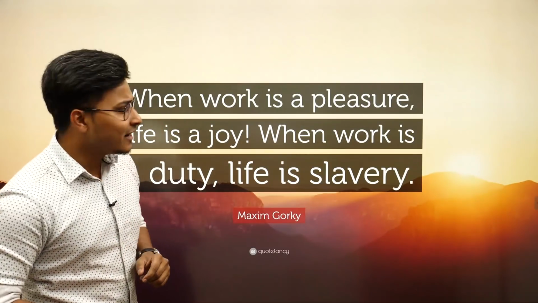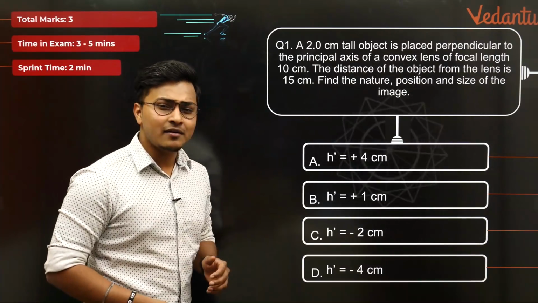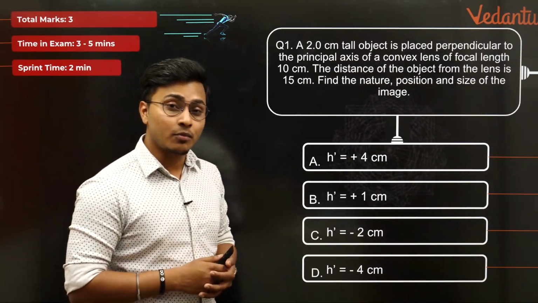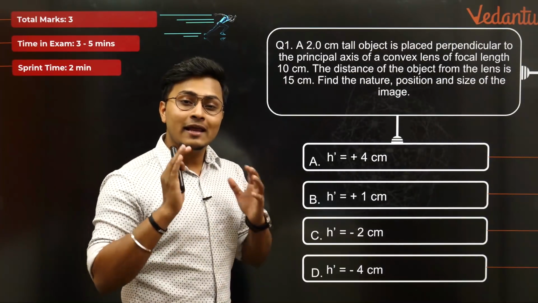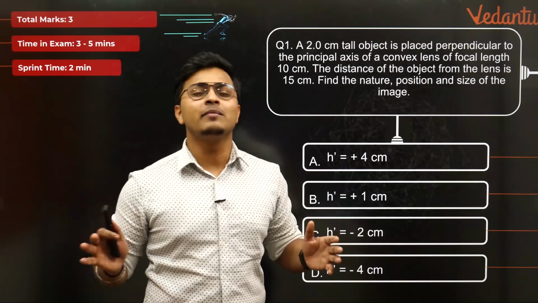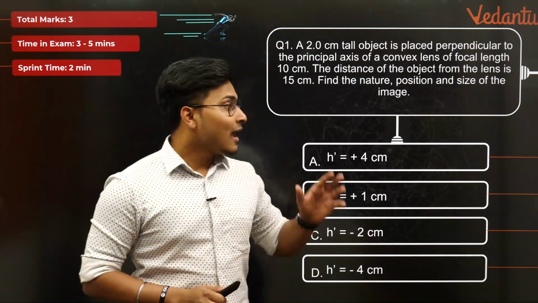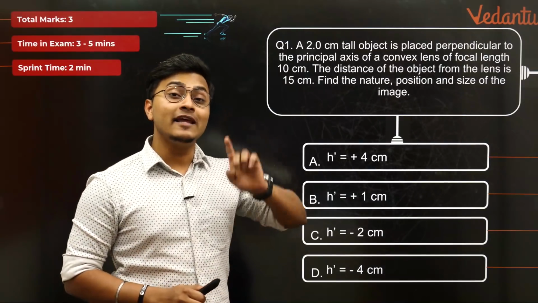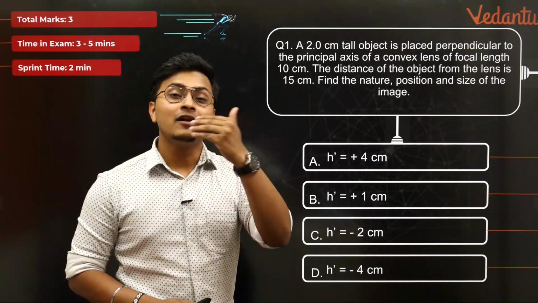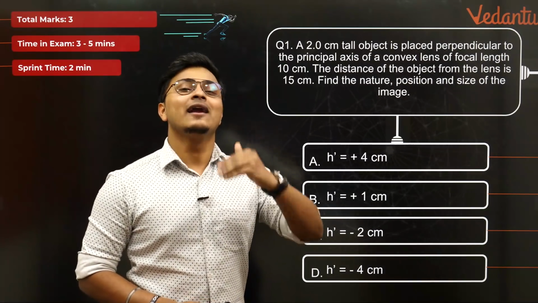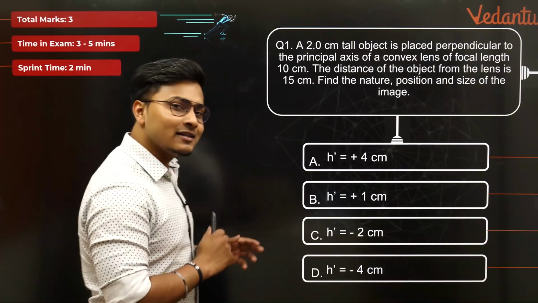Without spending any more time, let's jump into the concave lenses and convex lenses numericals. Here is a very interesting question which we have brought here, and as you can see, it's a CBSE 10th board 3 marks question. In examinations it can definitely take 3 to 5 minutes, but here today you would not take more than 2 minutes, and within this 2 minutes we'll also be verifying the answers how we did it in the case of mirrors, and will be doing it mathematically. So let's have a really good go through of this question.